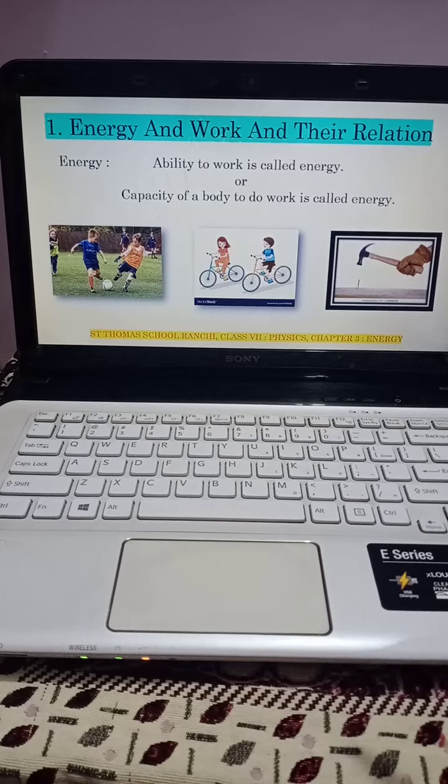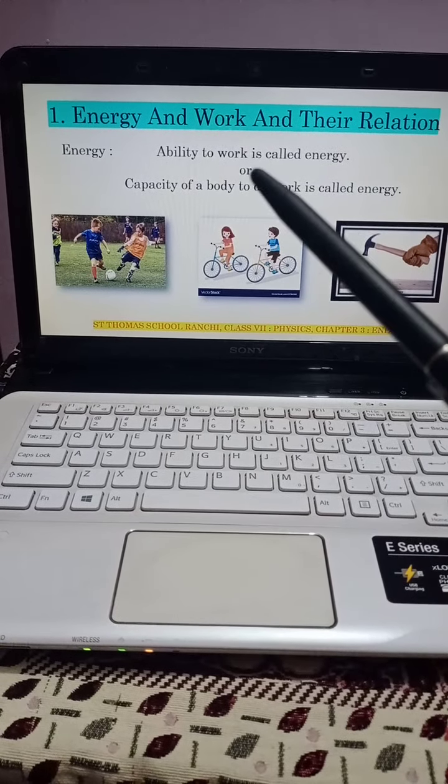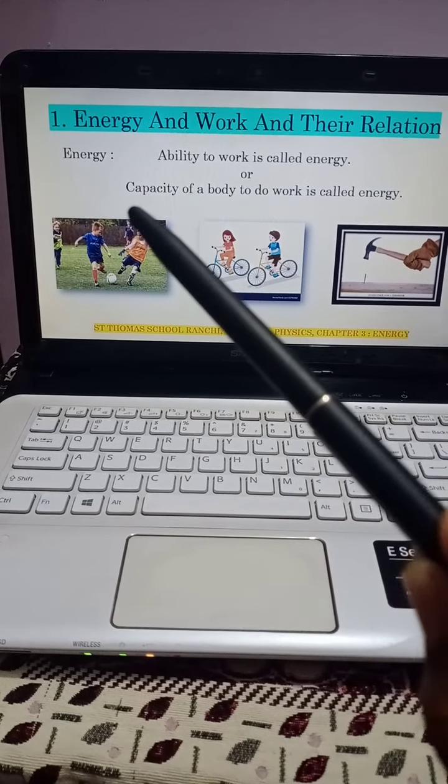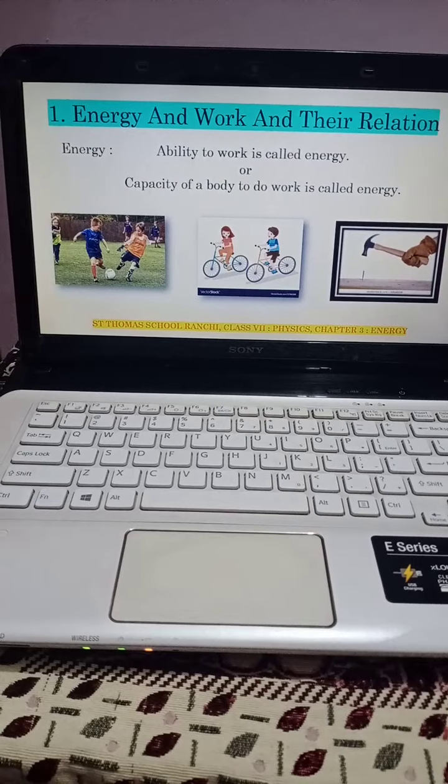So this means that in two ways we are able to define energy. One is ability to do work, and the second one is capacity of a body to do work, is also called energy.